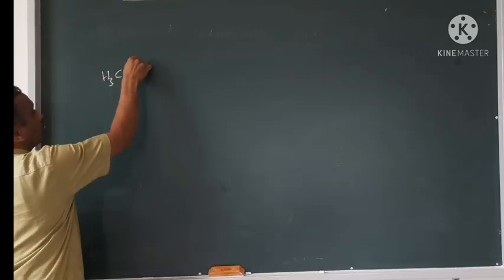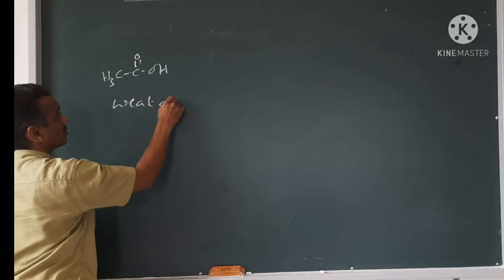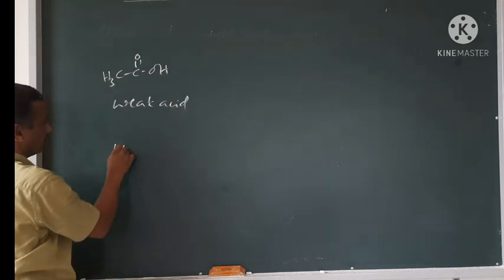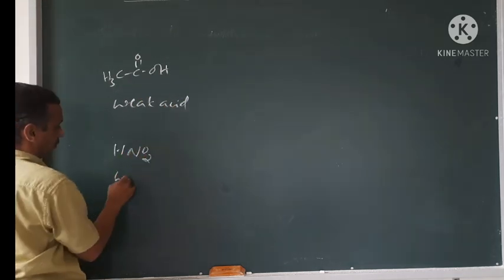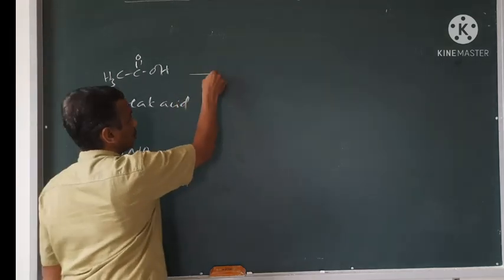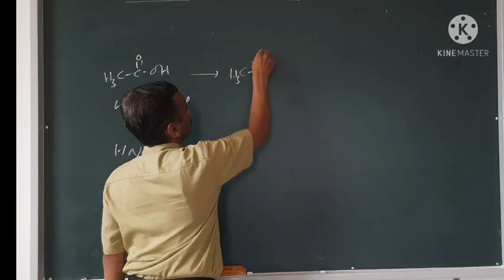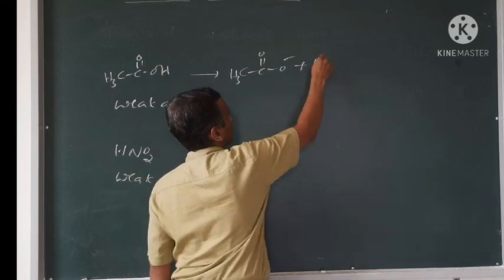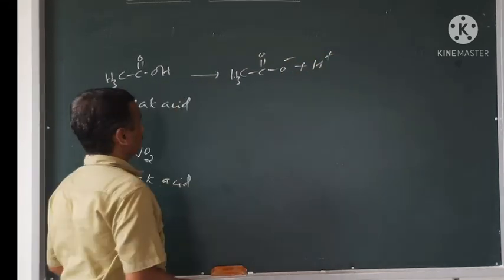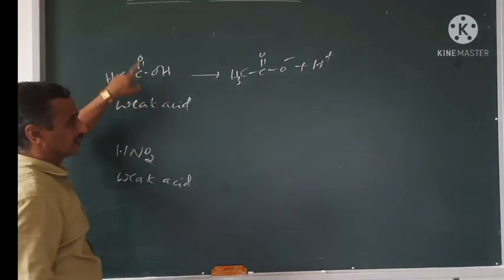CH3COOH is a weak acid. HNO2 is a weak acid. What do they do? CH3COOH gives CH3COO minus plus H plus. So this is the conjugate base of acetic acid.